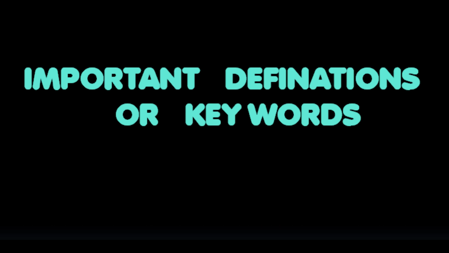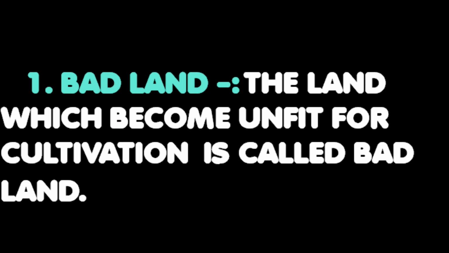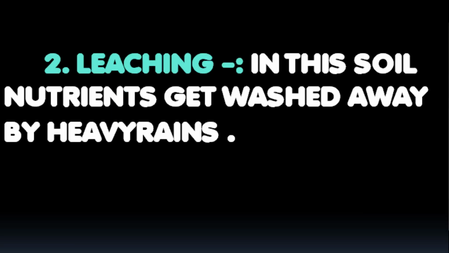Now we will discuss through graphics some of the important definitions which you can see in the chapter. First is badland. As you can see in the graphics, badland is land which becomes unfit for cultivation. Second, leaching. What is leaching? In this, soil nutrients such as potassium, calcium, etc. get washed away due to heavy rains.